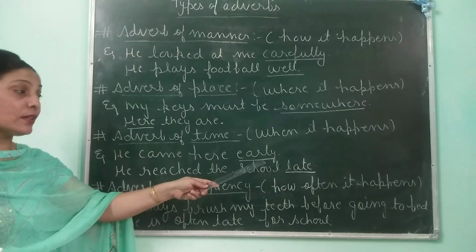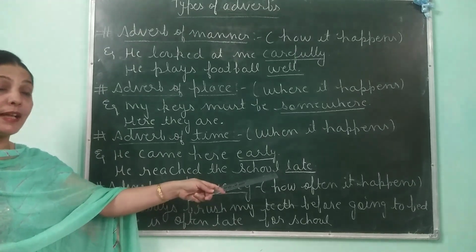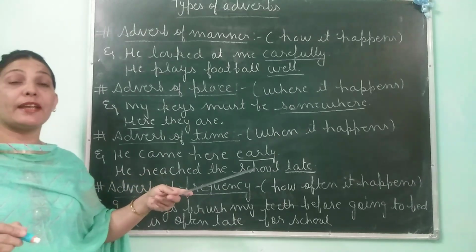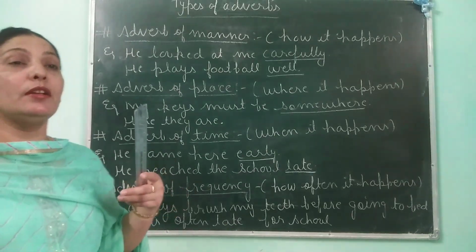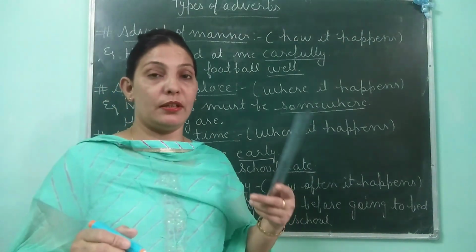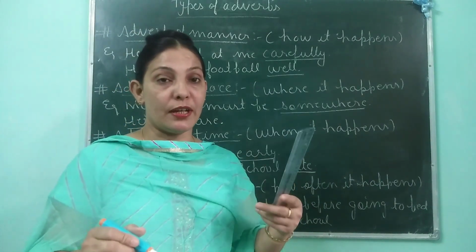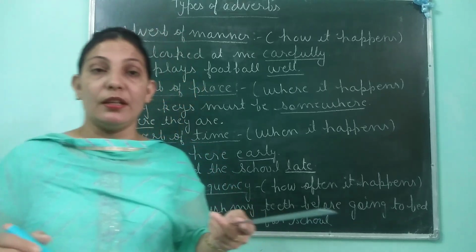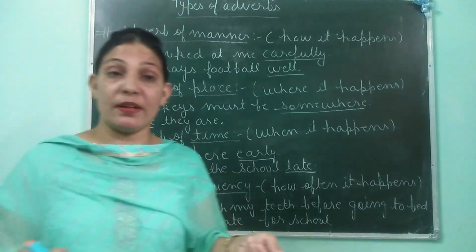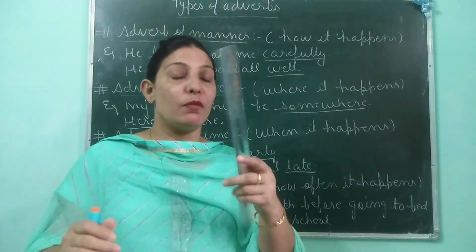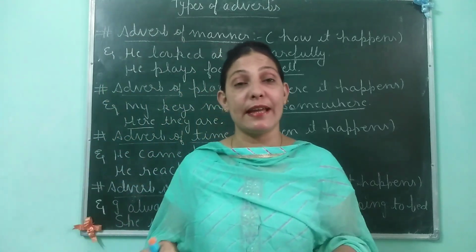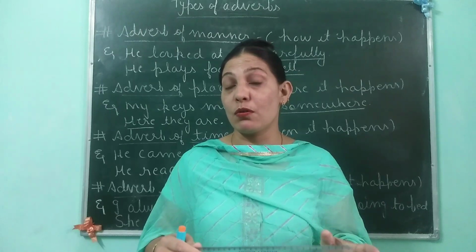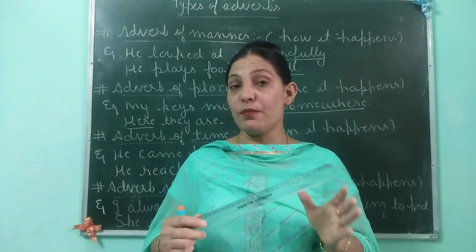So these two words, early, late, they are telling you about the time. The time adverbs can be the days of the week. They can be yesterday, they can be tomorrow, they can be soon, they can be after, they can be January, February. And they can be time also. For example, I reach in the class at 8 o'clock. I reach in the class when? 8 o'clock. So 8 o'clock is adverb of time.